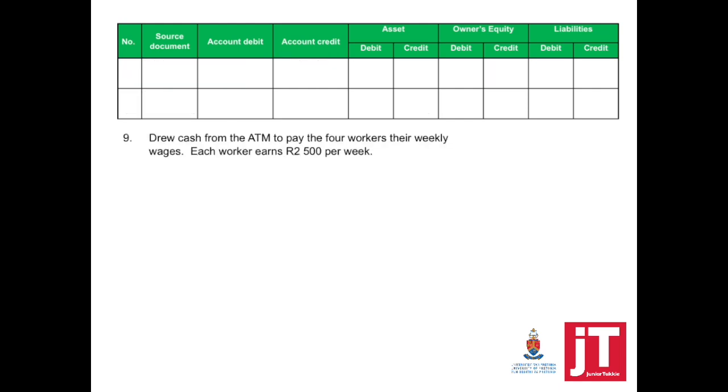Transaction number 9. Drew cash from the ATM to pay the 4 workers their weekly wages. Each worker earns $2,500 per week. So we withdrew money from our ATM. But remember, we've got 4 workers, and each worker earns $2,500 per week. That's why we need to take 2,500 and multiply it by 4.